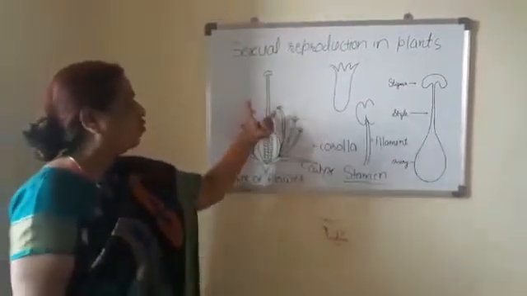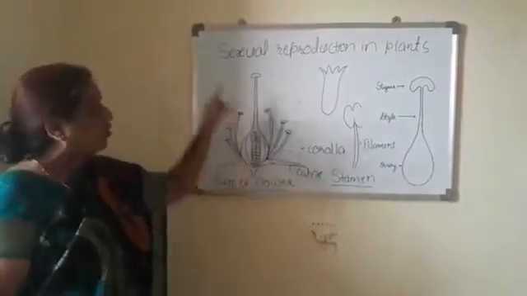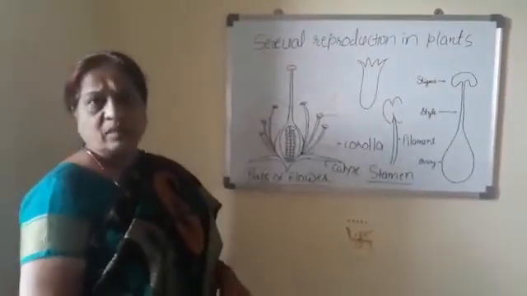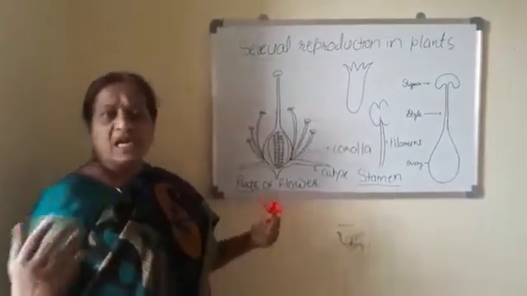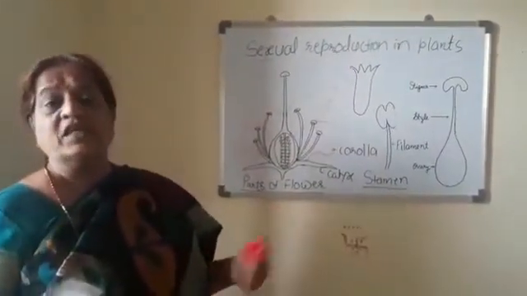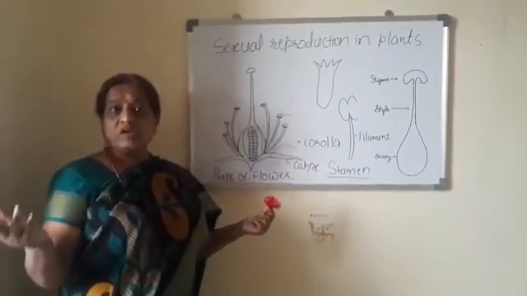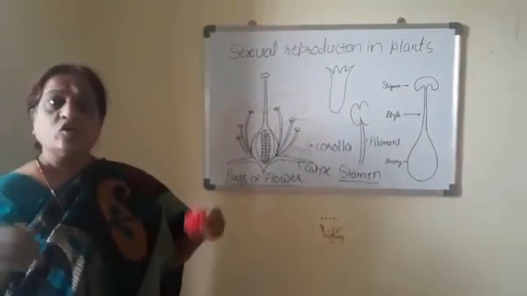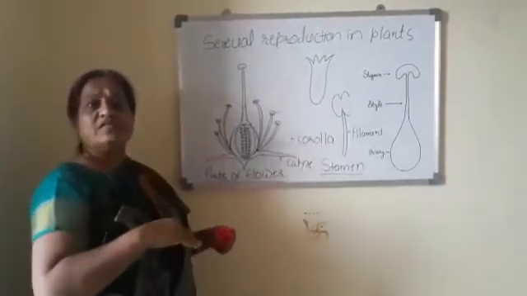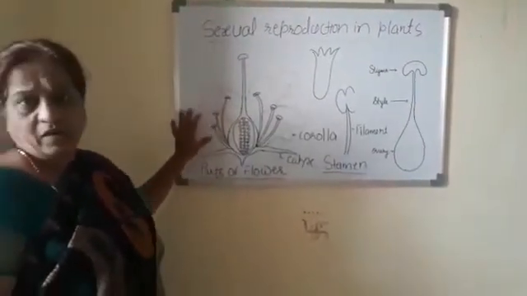So these are the four floral whorls of the flower. A typical flower consists of these floral whorls. Sometimes the calyx may be present or absent. Sometimes the gynoecium is present or absent. When the gynoecium is absent, it is known as a male flower, because it consists of only the male sex organ, the androecium. When the androecium is absent, it is known as a female flower. So in that way, this is the structure of a flower.